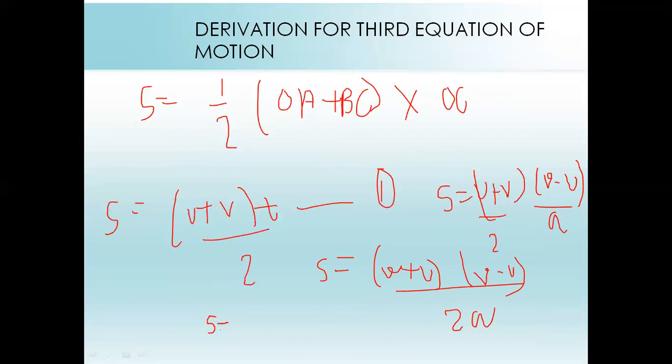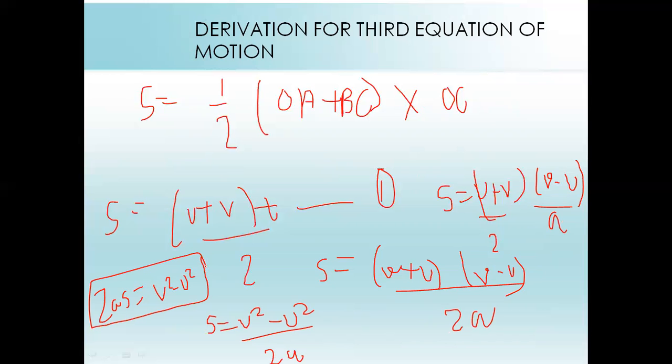So S equal to V squared minus U squared upon 2A. So this 2A will go to the other side, and finally we get our desired equation, which is 2AS equal to V squared minus U squared. Generally it is written as V squared minus U squared equal to 2AS.